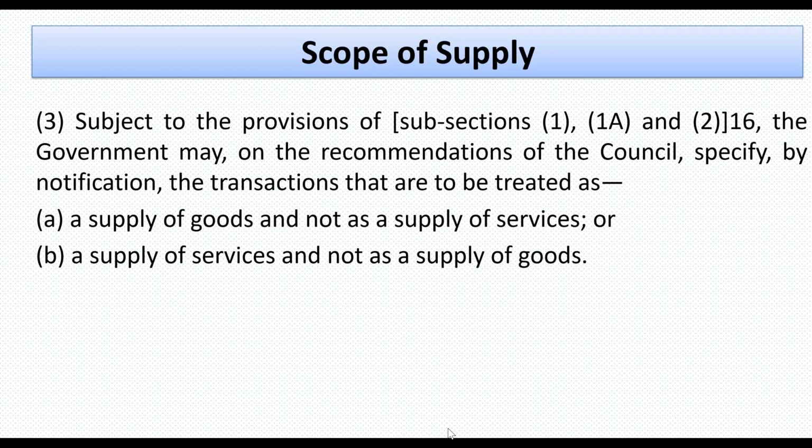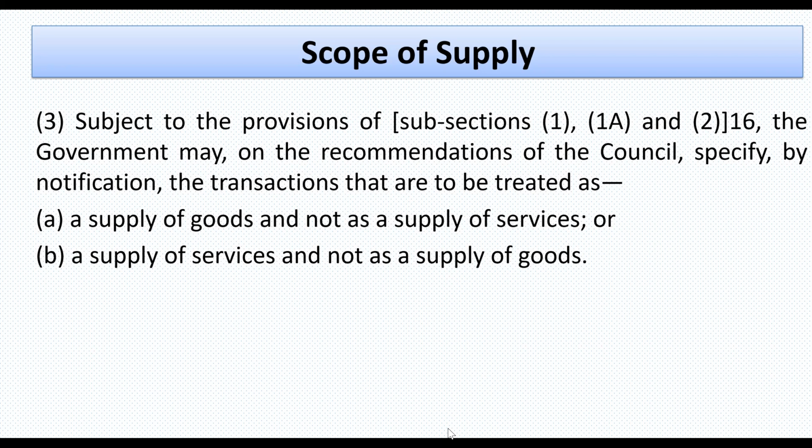The next is subsection 3 of section 7, which is subject to the provisions of subsections 1, 1A and 2. The government may, on the recommendations of the council, specify by notification the transactions that are to be treated as a supply of goods and not as a supply of services, or a supply of services and not as a supply of goods.